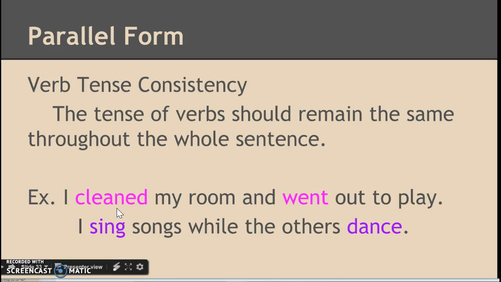Okay, so that's about all I wanted to talk to you about verbs, present and past. We will talk about future tense and present progressive and all those things later, but for now, just focus on present and past.